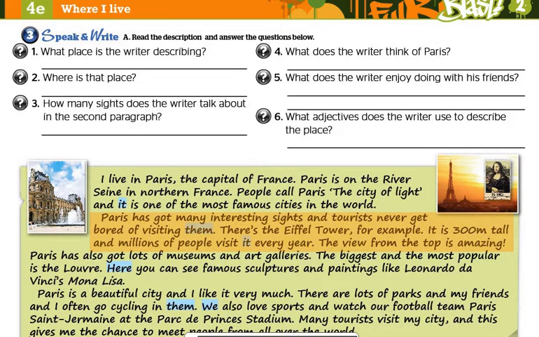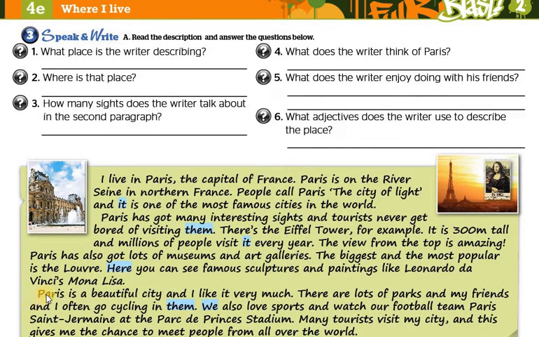The view from the top is amazing. Paris has also got lots of museums and art galleries. The biggest and the most popular is the Louvre. Here you can see famous sculptures and paintings like Leonardo da Vinci's Mona Lisa. Paris is a beautiful city, and I like it very much. There are lots of parks, and my friends and I often go cycling in them. We also love sports and watch our football team, Paris Saint-Germain, at the Parc des Princes Stadium. Many tourists visit my city, and this gives me the chance to meet people from all over the world.